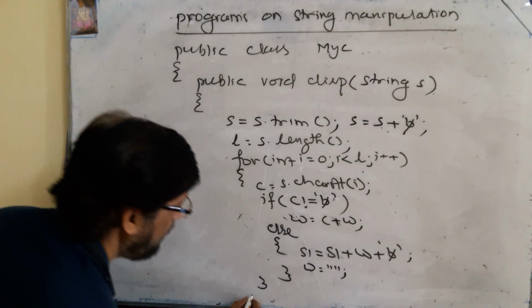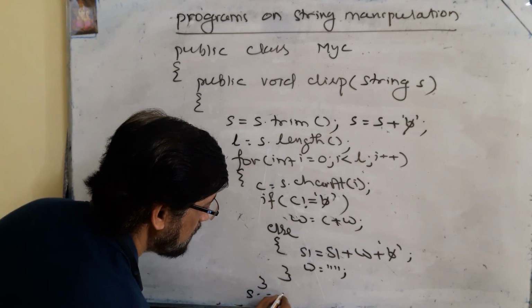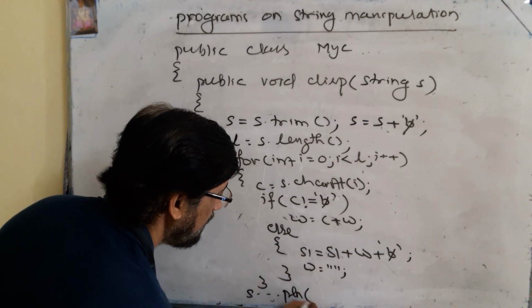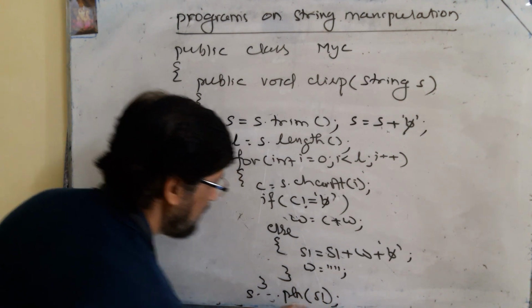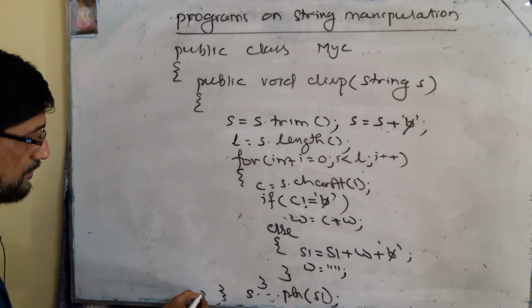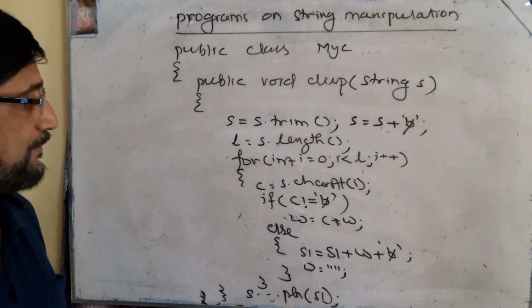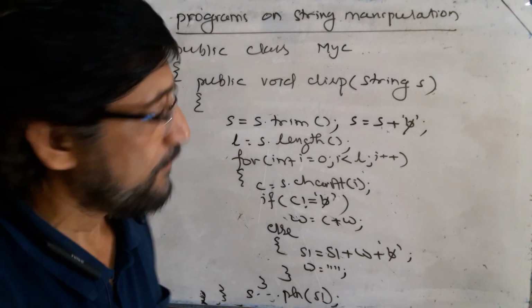Then you print the new string S1: System.out.println, new string is S1. Then close the method and close the class. So in this way, you can reverse each word of the string and get the new string.